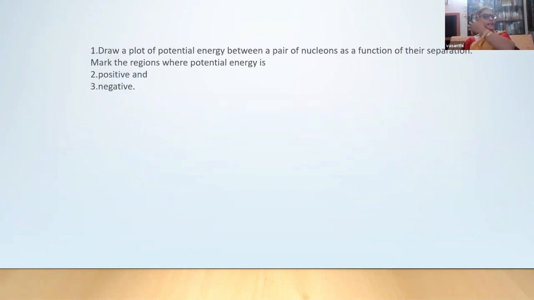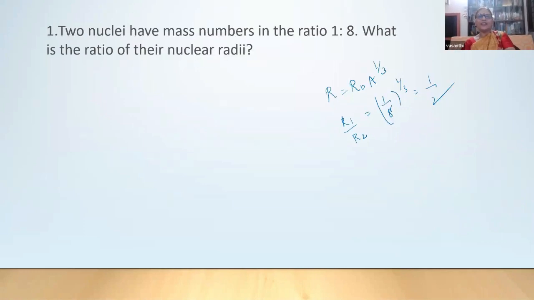Draw, and this is very, very important sometimes. They ask the density, ma'am. Density, yeah. What is the ratio of the density of nuclei? 1:1. Students should not be in a hurry.